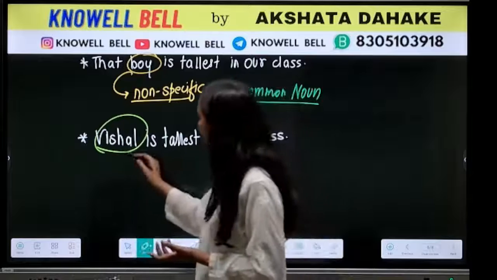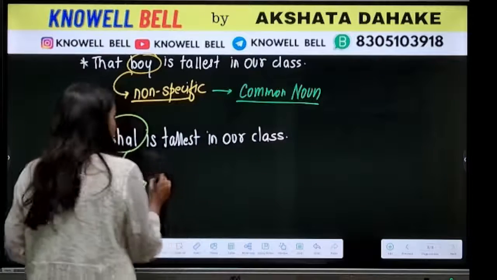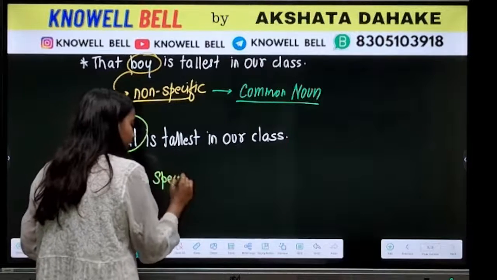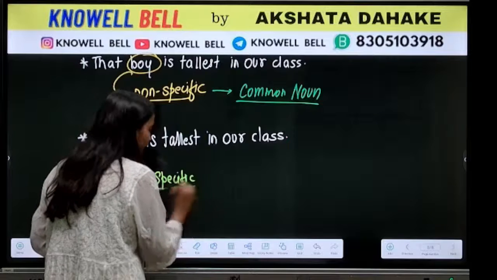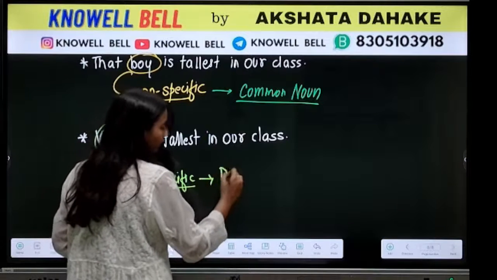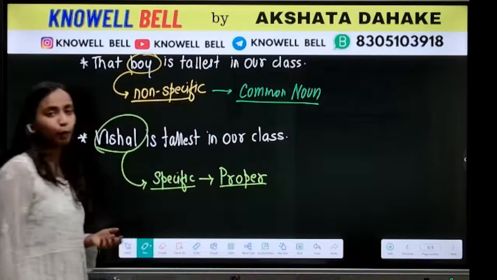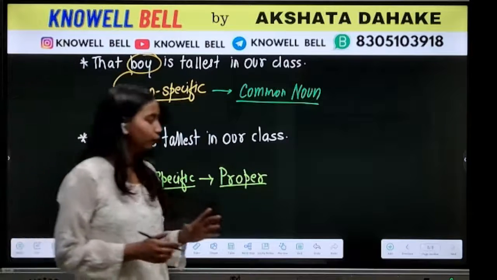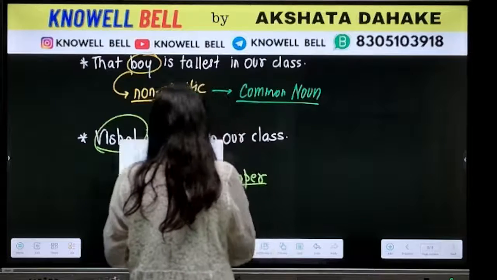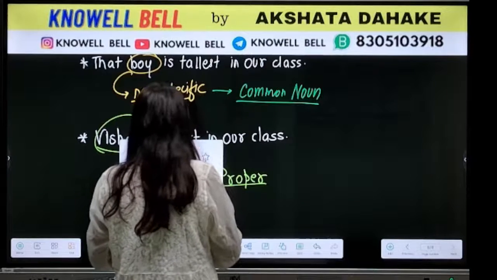And when we are using the term Vishal is the tallest boy, here we have used a name. We use the term Vishal. That is specific. We became particular here. So what kind of noun it will become? It will end up becoming a proper noun. So this one difference you have to keep in mind.